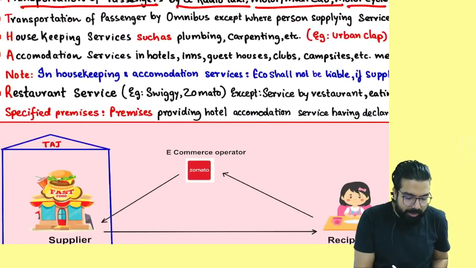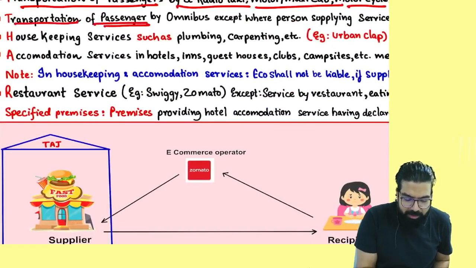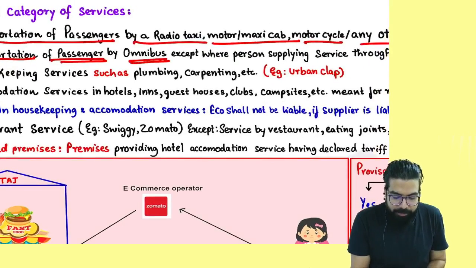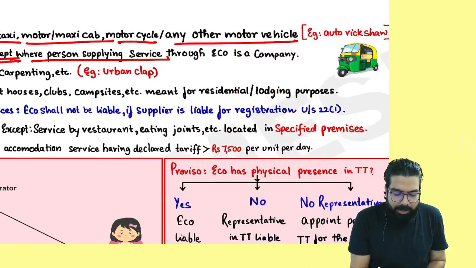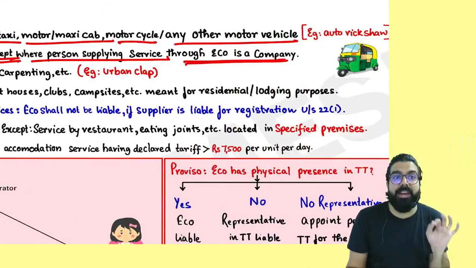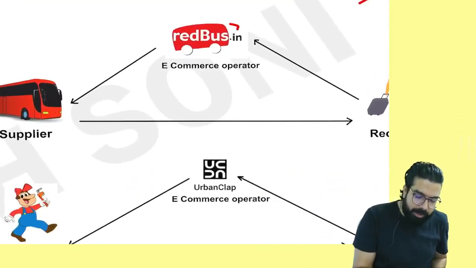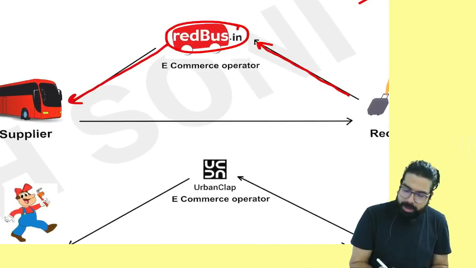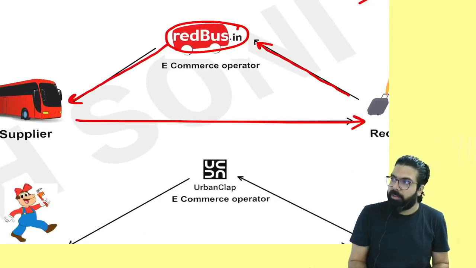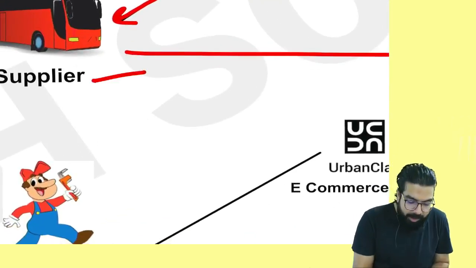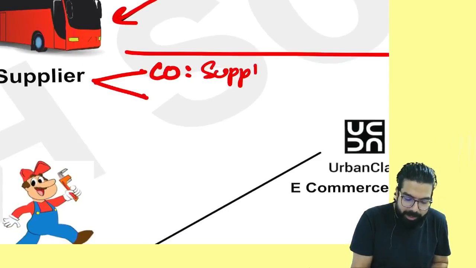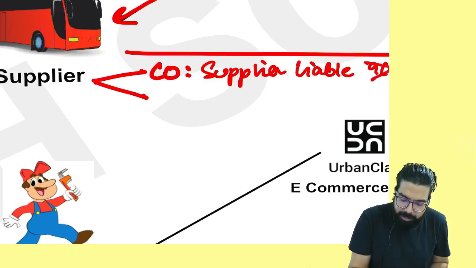Now, the second transaction is transportation of passengers. The notified supply is transportation of passengers by omnibus, except where the person supplying through the e-commerce operator is a company. For example, redbus.com. You went to Redbus. Redbus directed it to a supplier. The supplier gave you the service. In this case, if this supplier is a company, then who will pay the GST? The supplier will pay. The supplier will be liable. Section number 9.5 will not be applicable.